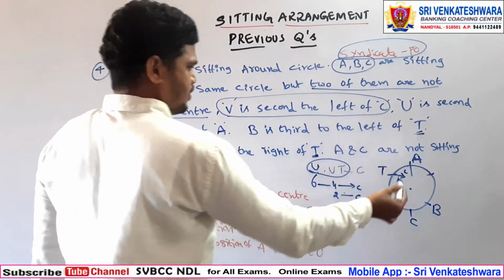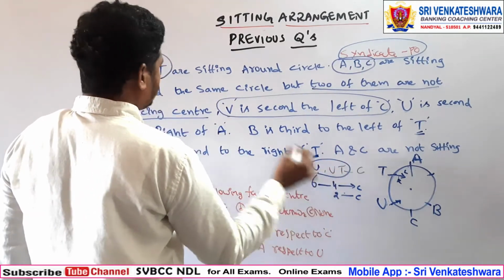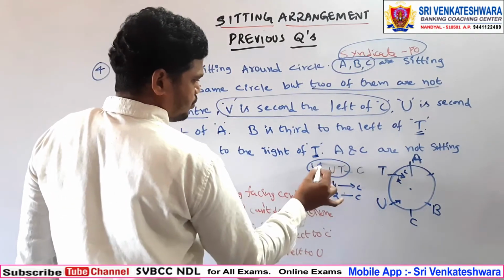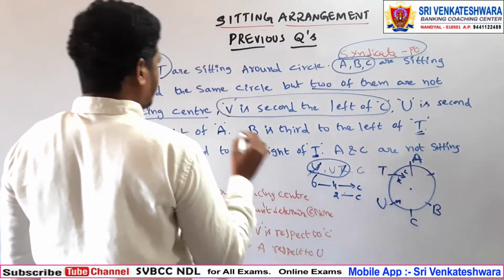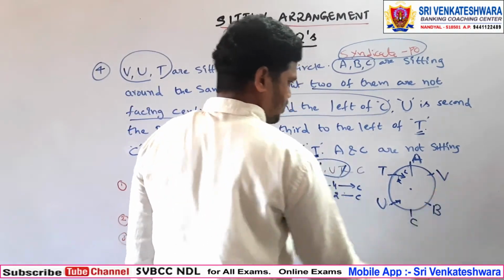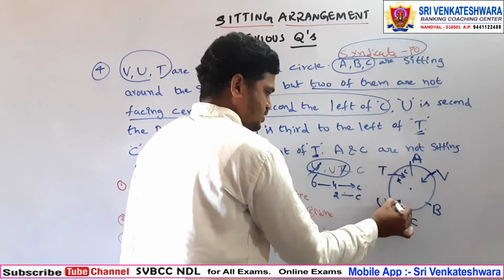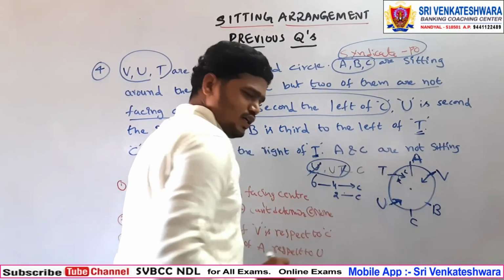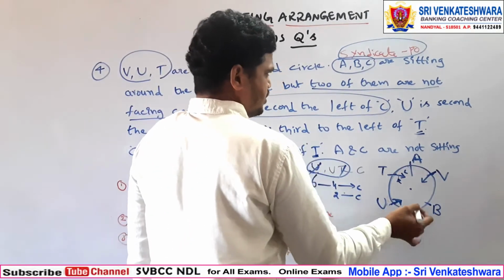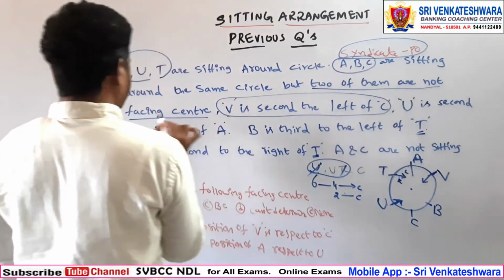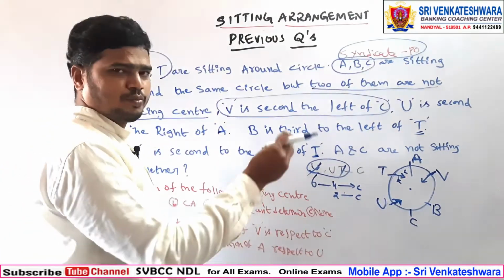So now U is second to the right of A, so B is third to the left of T, so already we can have T. What is the remaining thing? VUT, so here U is finished, T is finished and ABC, so remaining we can have V here. So these 3 are toward the center. Now we need to fix which of ABC, 2 of them are not facing the center, so 2 should be away from the center.